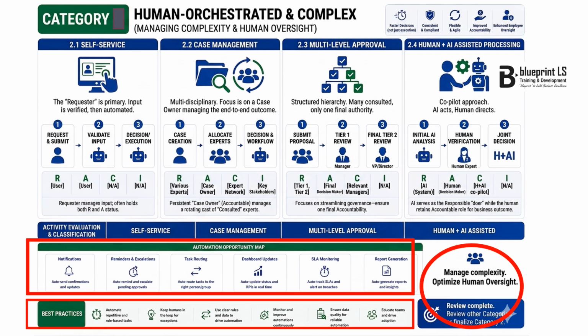Bringing our eyes to the lower third of the canvas, we have maintained the automation opportunity map and the best practices framework. This section links our complex human workflows back to supporting technologies like auto routing tasks, tracking SLA breaches, and generating real time dashboards. On the bottom right, we conclude our tour with an updated target graphic and an explicit call to action: manage complexity.